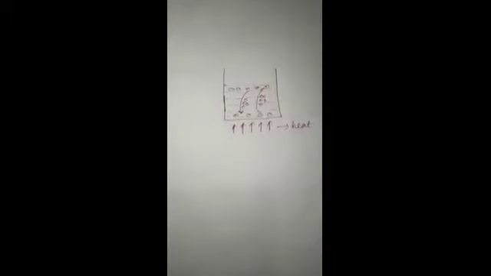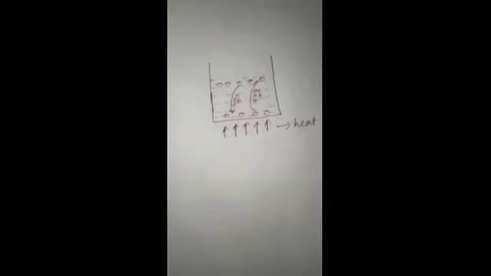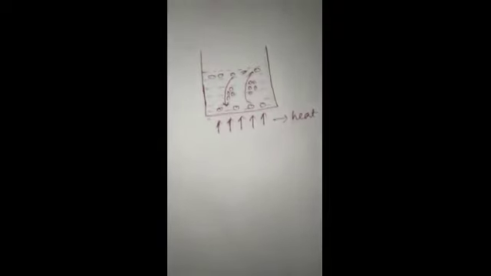Now we will discuss heat convection. What is heat convection? Heat convection is a phenomenon due to which particles of a medium move towards the source of heat energy, and then after absorbing the heat energy they move away from the source, which means it makes up space for other particles of the medium to move towards the source of heat. This process is called heat convection.